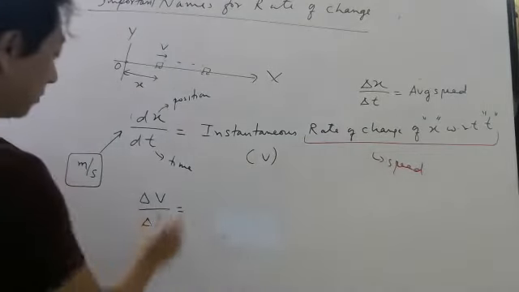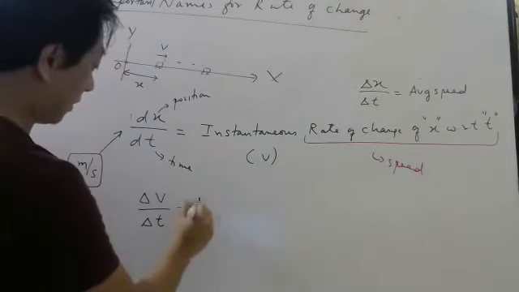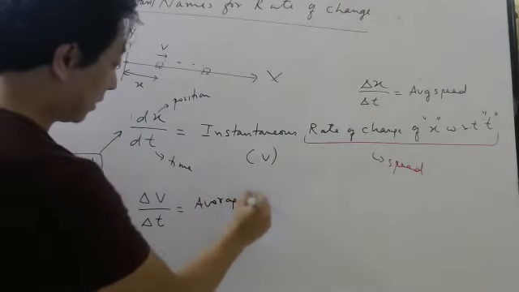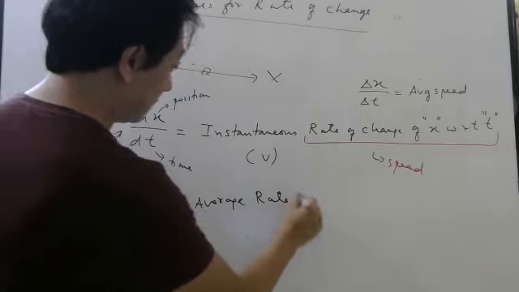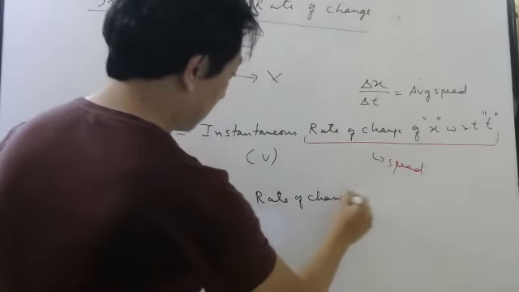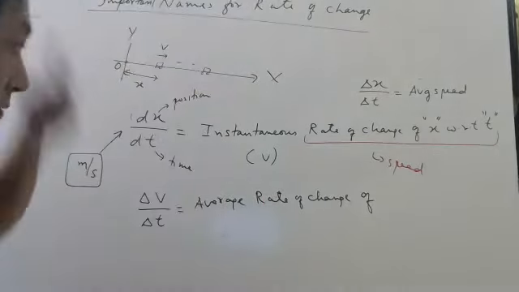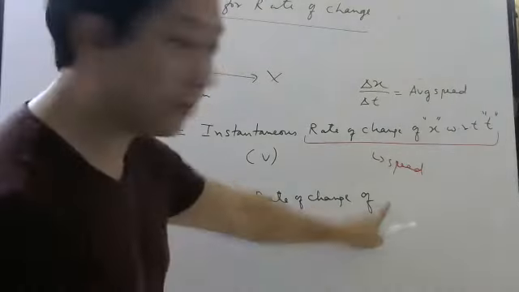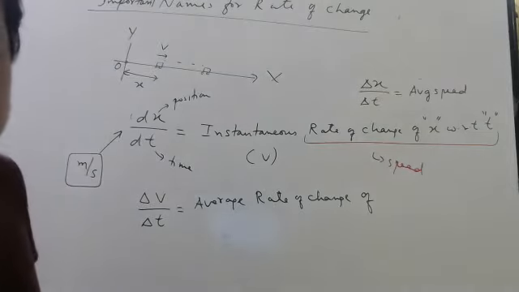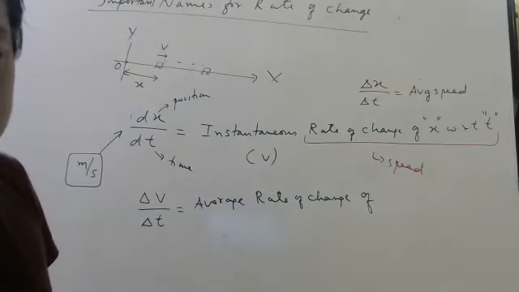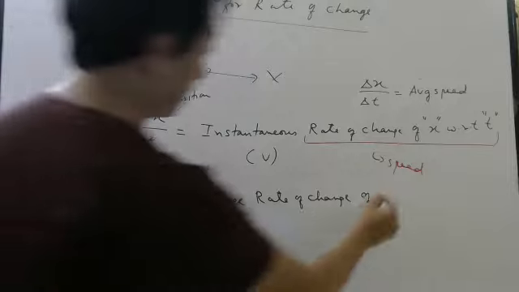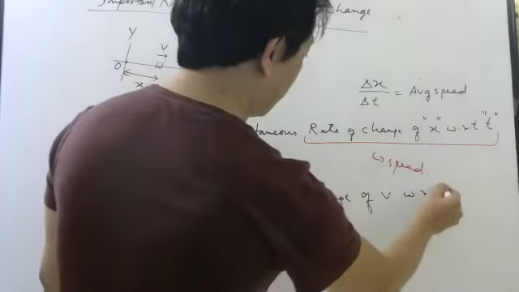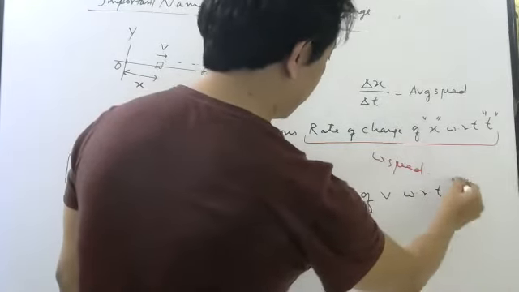So this is nothing but average rate of change of what? Which symbol should I write? Rate of change of v with respect to t.